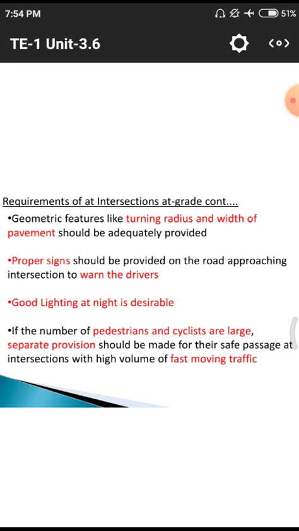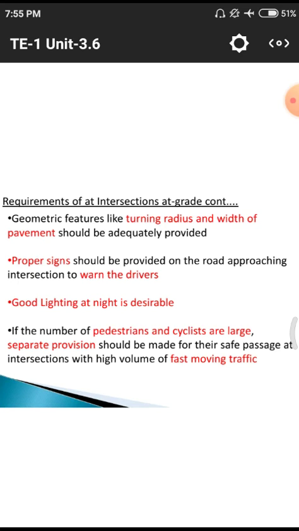Next one, good lighting at night. That means good lighting at night is desirable. At particular cross sections, we need to provide headlights. Not headlights, I mean the high towered lights have to be provided at particular sections to have better lighting. Sometimes these lighting properties also cause a major amount of accidents. Why? Because they will directly reflect onto the eyes of the driver. Those also lead to some amount of accidents. So we need to use a proper lighting system which will not affect the drivers.